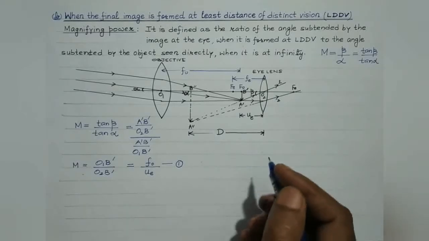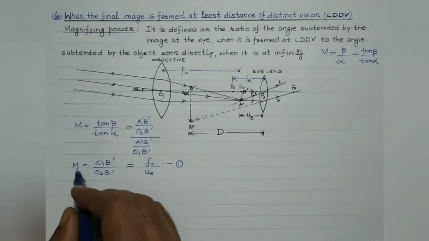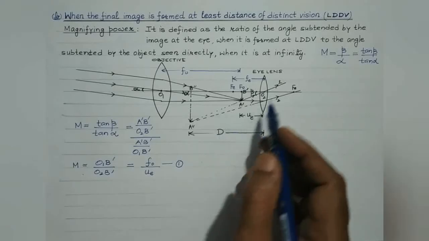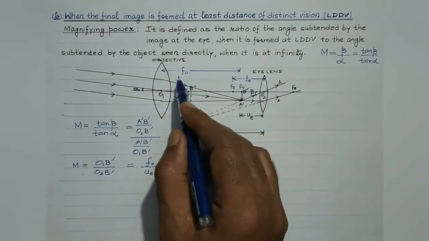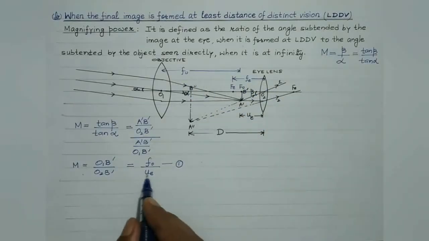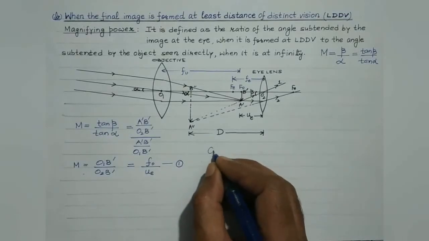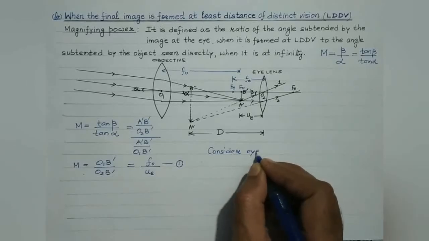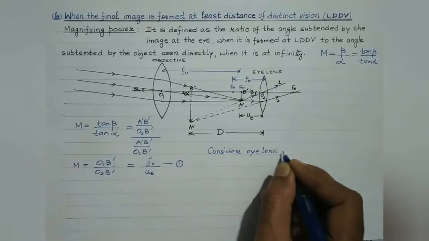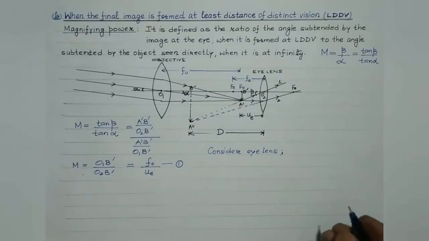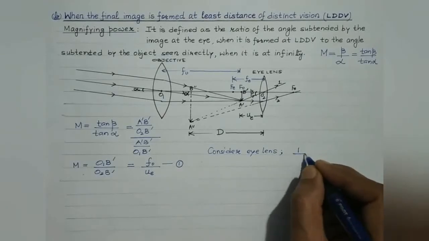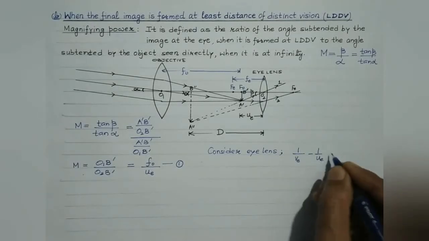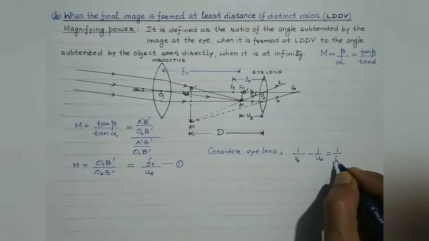Now our intention is to express this magnifying power in terms of the least distance of distinct vision, the focal length of the eye lens and the focal length of the objective lens. So we need to eliminate this UE. So consider the eye lens, and for this eye lens, let's make use of the Gaussian lens equation. We are aware of this formula, the Gaussian lens equation: 1 by VE minus 1 by UE is equal to 1 by FE, isn't it?